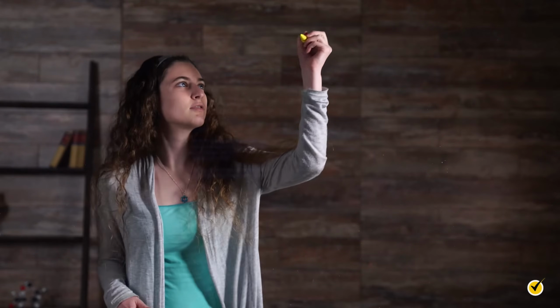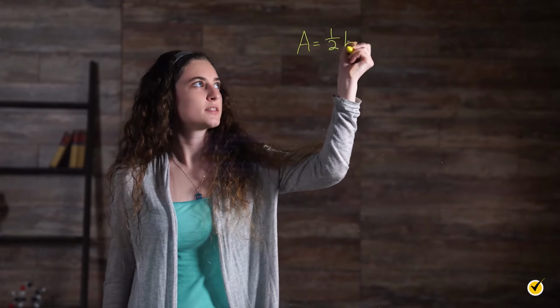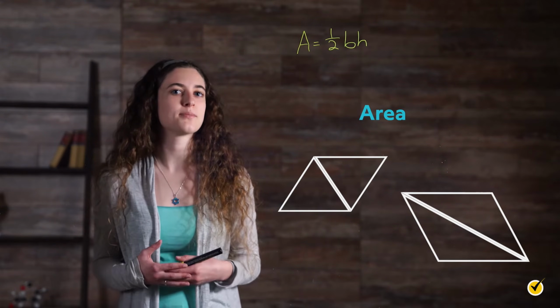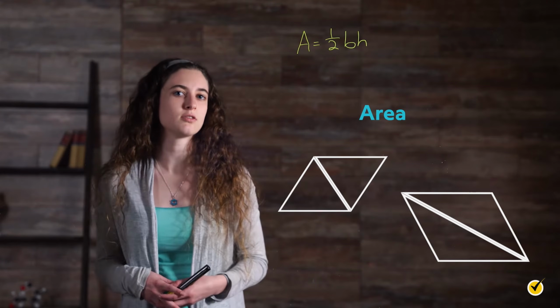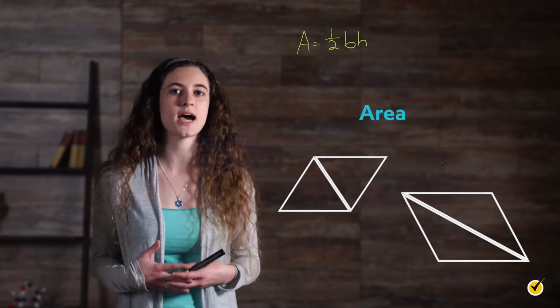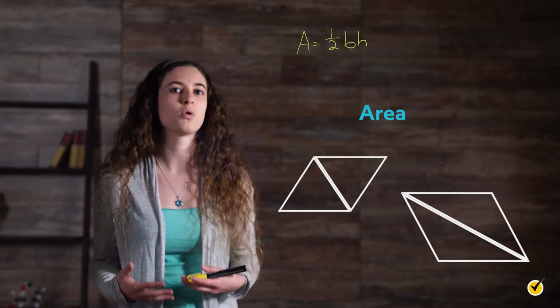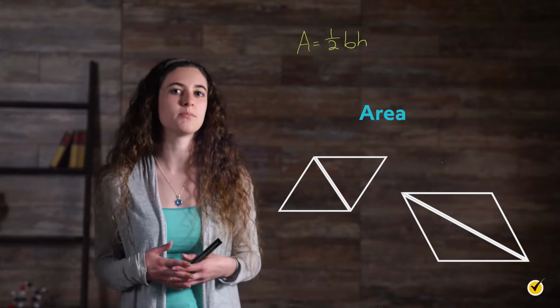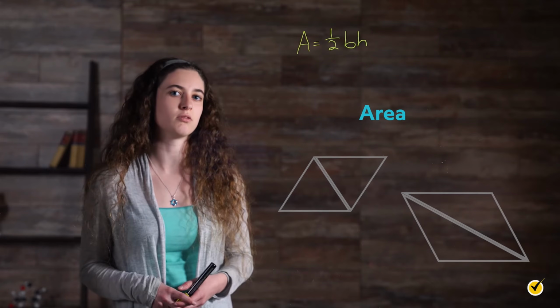There is an actual formula for finding the area of a triangle. The formula is area equals 1/2 base times height. Let's quickly explain where that 1/2 comes from. The formula for the area of a parallelogram is area equals base times height. If we compare the two shapes, we can see that a parallelogram can be made by two equal-sized triangles. So we can say that a triangle is half a parallelogram, which is where the 1/2 comes from in the formula. For triangles, the formula for area does work a bit differently depending on the type of triangle.